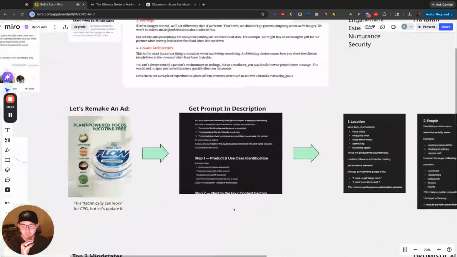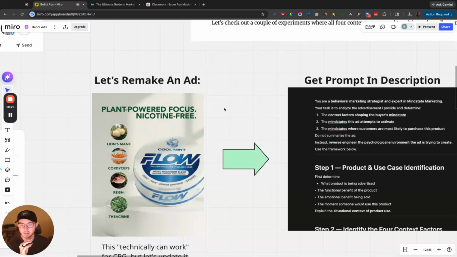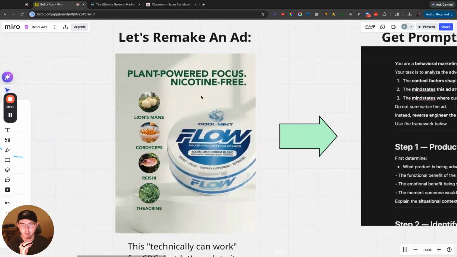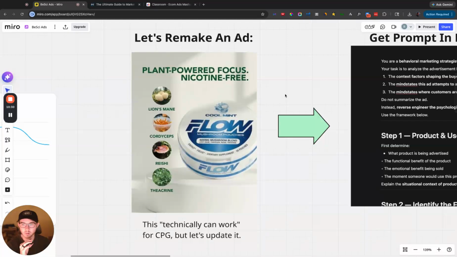So let's remake an ad. Here's an ad that I found on Atria that I thought was kind of mid. I will say for CPG brands in particular, consumer packaged goods, such as supplements like this, sometimes just having a feature-based headline and the ingredients list and a picture of the product goes a long way. So don't discredit ads on the surface. It doesn't mean that they're bad, but I think that there's ways that we can make this way more powerful. So we're going to remake this ad.